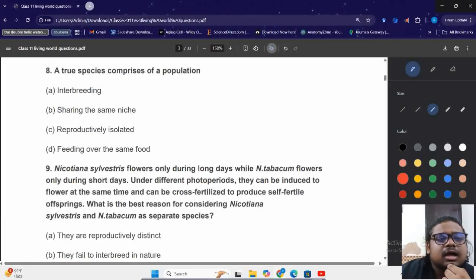Next question is, two species comprises of a population. A, two species comprises of a population जो कि can interbreed, sharing the same niche, reproductively isolated, feeding over the same food. Now the answer will be C, that they are reproductively isolated. Those will be considered as two species.